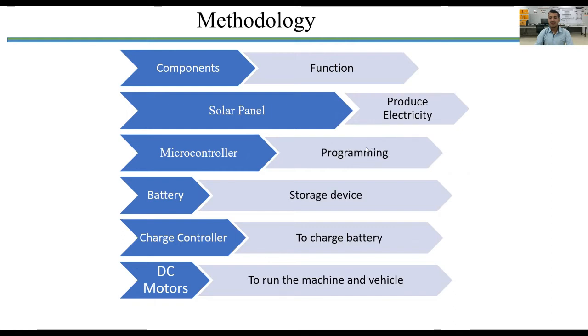Next is the microcontroller. The microcontroller is used for programming and for the logic of the machine, for example the movement of the machine and the cutter on off status. The battery is used as a storage device as well as the main source of power to the machine. Charge controller: as the battery is rechargeable, we use a charge controller to charge the battery. Then there are DC motors. Three different DC motors are used. Two are for the movement of the vehicle, and one is for the cutter on off status.